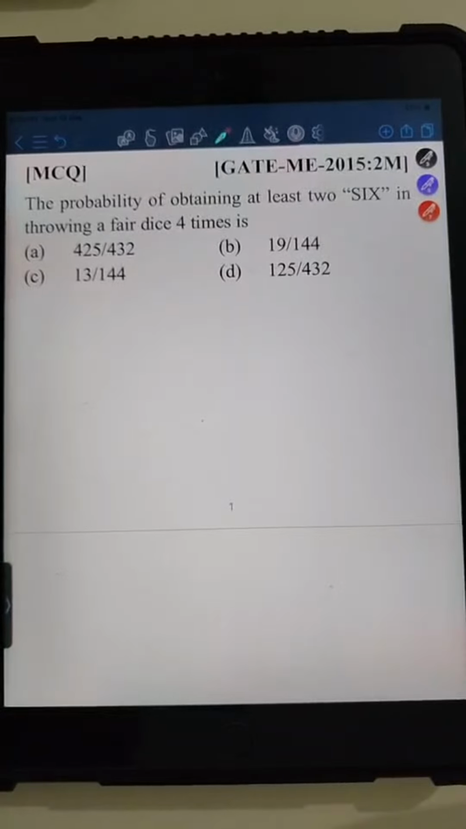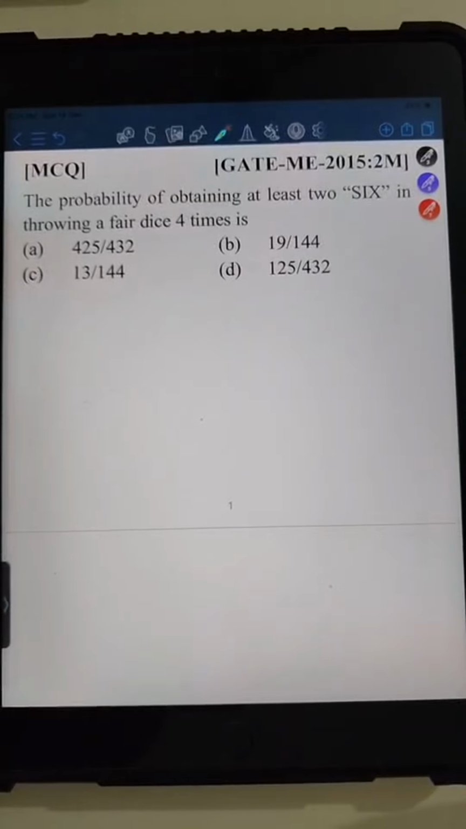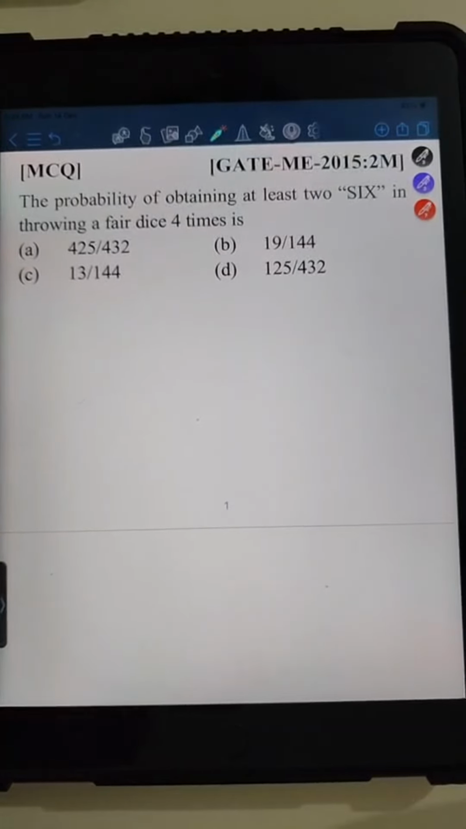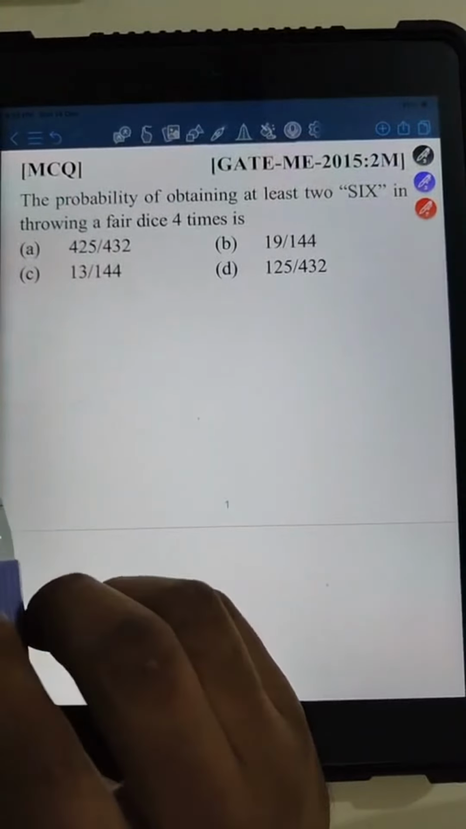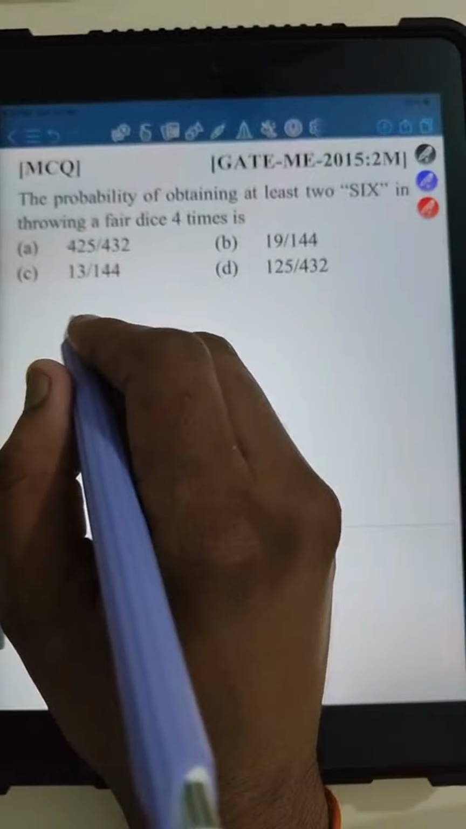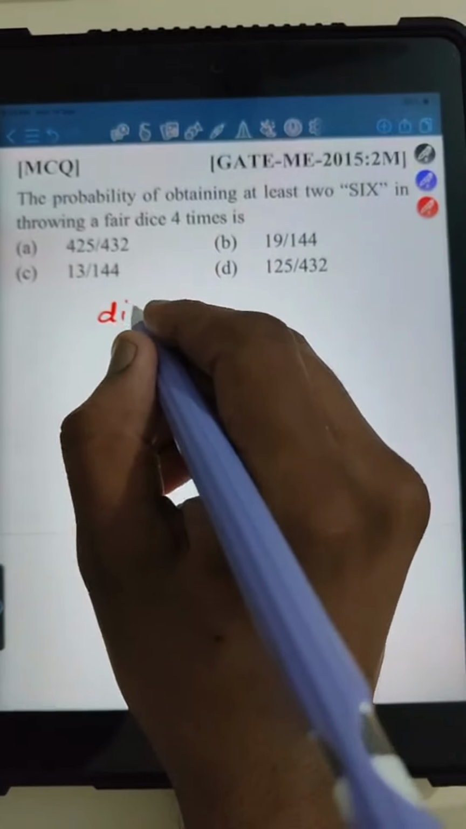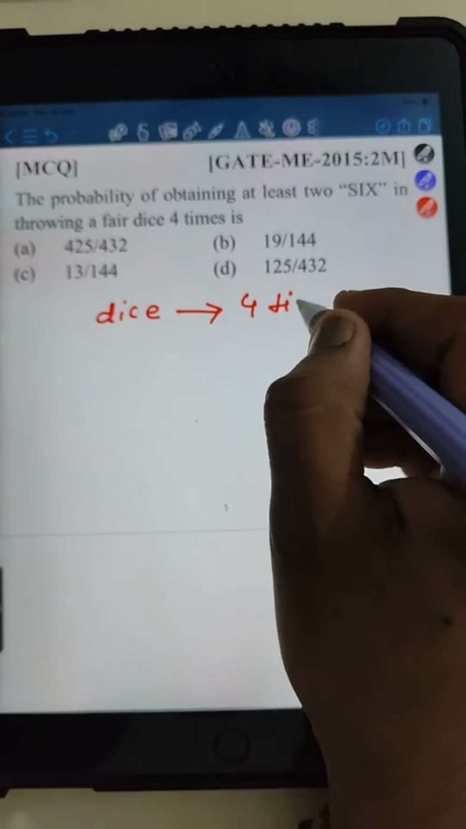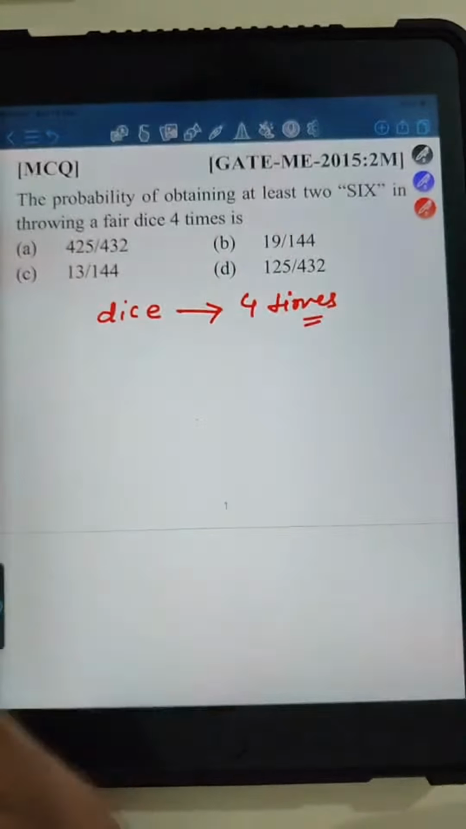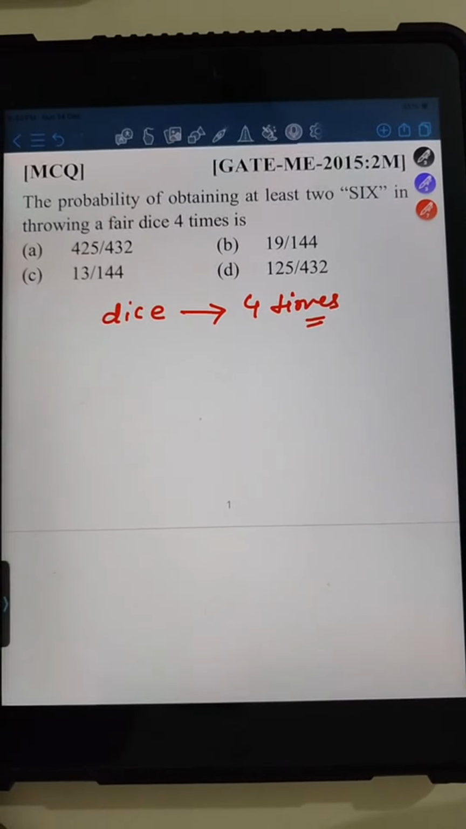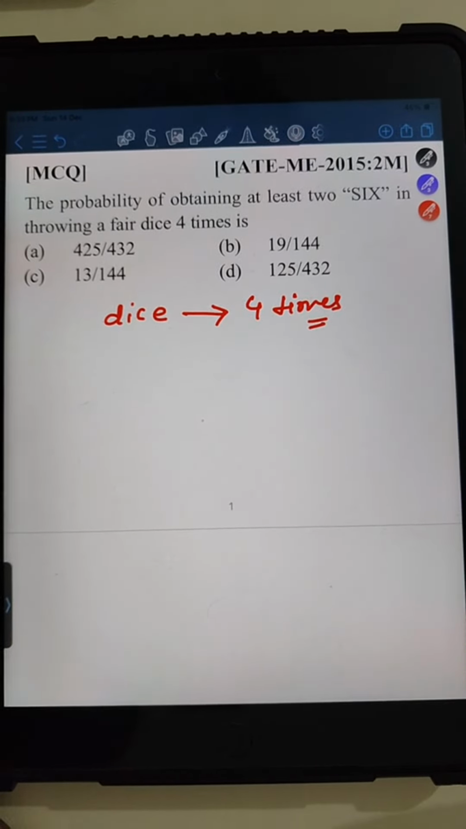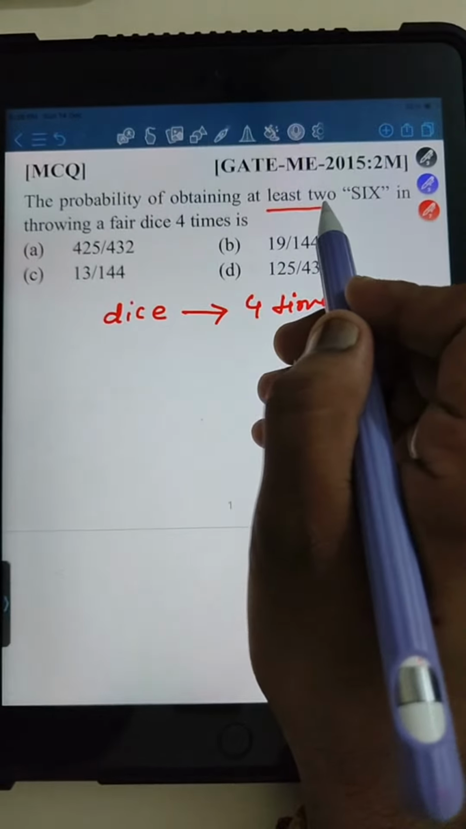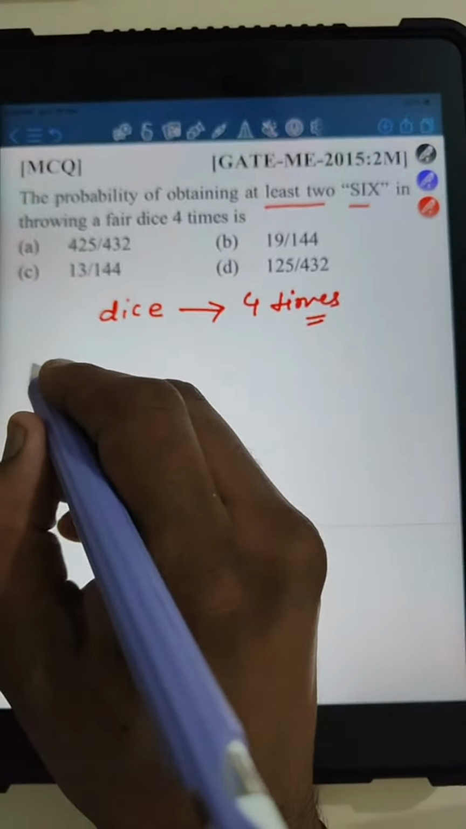Anand is telling option B. Yes, Anand, you are correct. Option B is the correct answer, that is 19 by 144 is the correct answer. So we can solve using the binomial distribution in this particular question. So we have a dice, right, which is thrown 4 times, correct? Now it is asking that we want at least 2 6s. Probability of getting 6 is what?